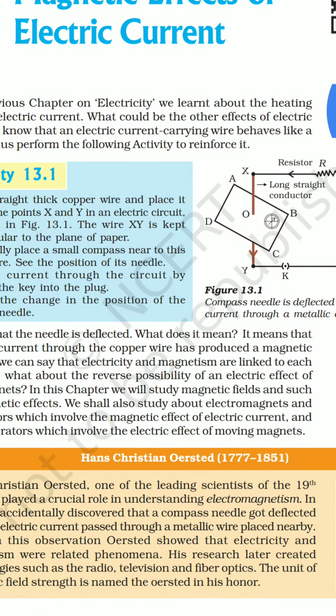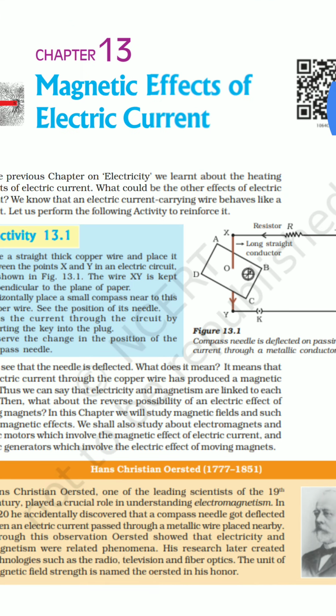In this chapter we will discuss such activities which prove that magnetism is produced by electric field in the first half of the chapter, while in the second half, the opposite, that magnetic field produces electric field. So two types of activities we have to discuss in this very important chapter. Class, today you are going to prepare only this activity which proves that magnetic field is produced with the help of electric field. Thank you very much.